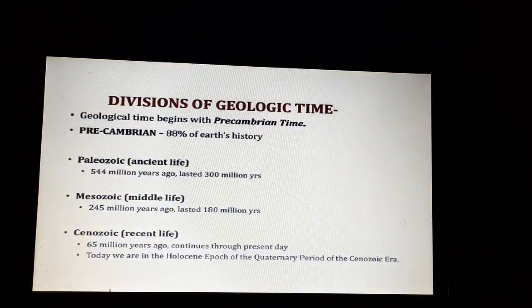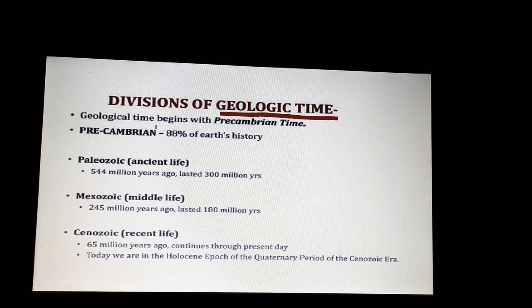Moving on, the divisions of geological time. This geological time refers to the geological time of the whole earth, and there are four basic important divisions over here. They are further divided into periods that you don't need to know as of now. The Precambrian era is 88% of the Earth's history: how the Earth was formed, how the tectonic plates broke, how Pangaea was broken into different parts, that you study under the Precambrian age. Then you have the Paleozoic age, which is almost 544 million years ago.